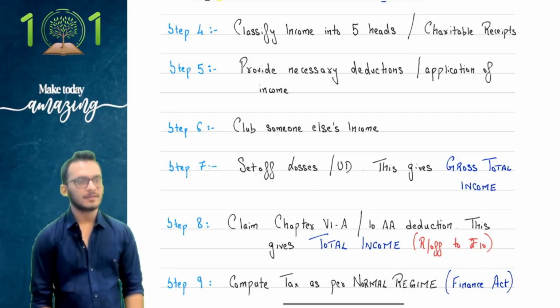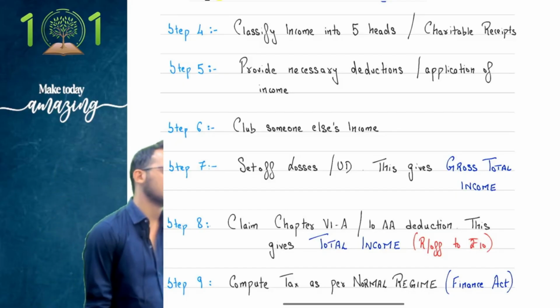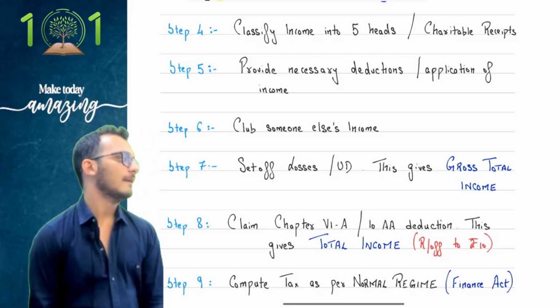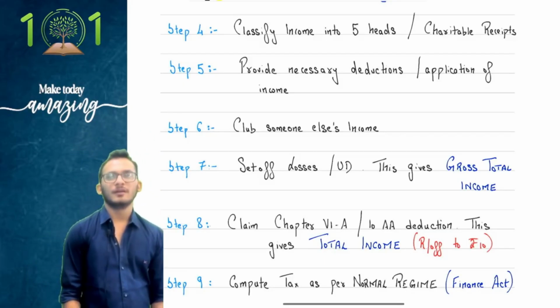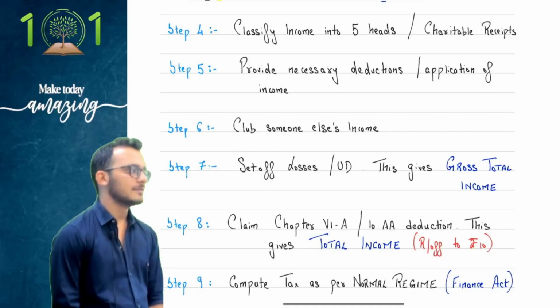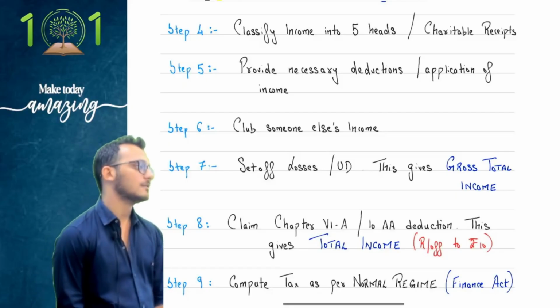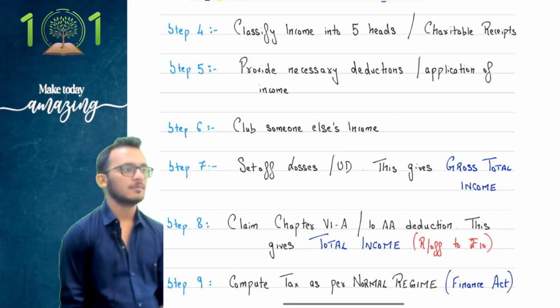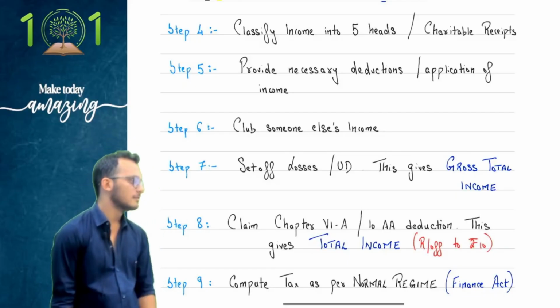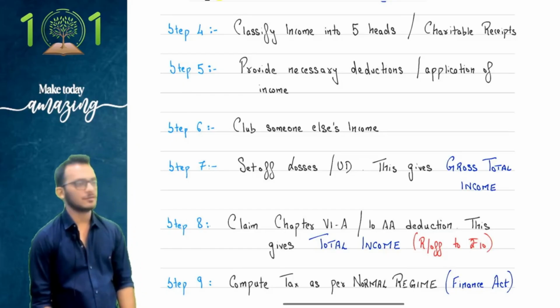This will result in gross total income, in caps. Write it in caps, people, uppercase. This will result in gross total income.